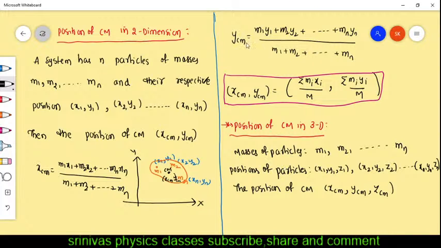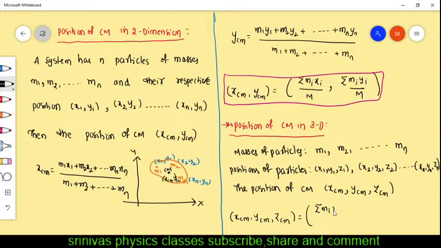Similar to this, in place of Y we write Z. That's all. I'm going to write directly: the position of center of mass XCM, YCM, ZCM is equal to, directly in summation form, no need to write this lengthy.